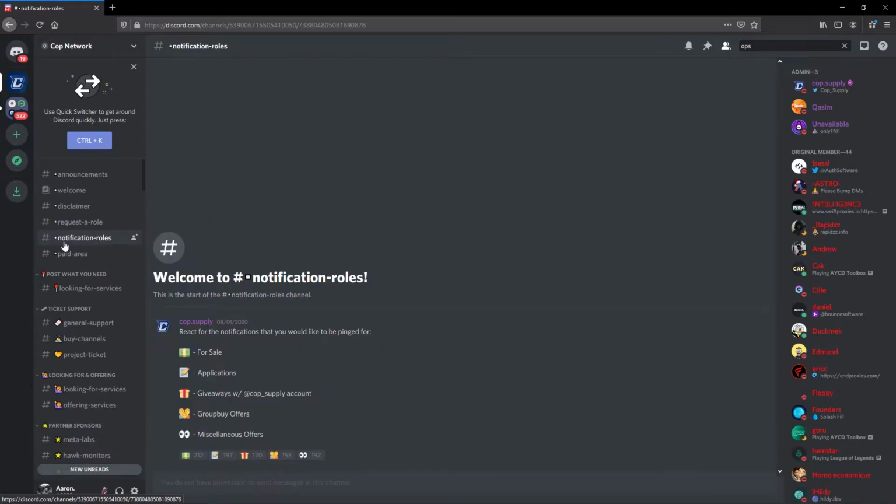And then the reaction role section is where you can get pings when something happens in relation to the emoji. So for example, if a company pays us to post an application, if you react to this emoji, you'll get a ping when there's an application. Same thing with giveaways, group buyout offers, miscellaneous offers, and for sale. So if you wish to use that, I highly recommend you do.